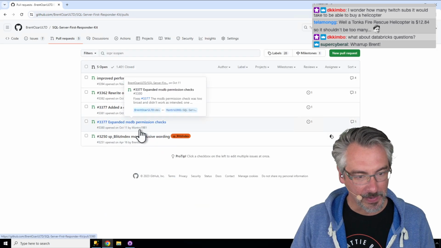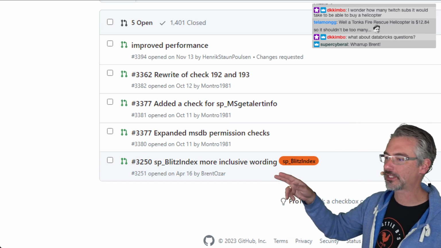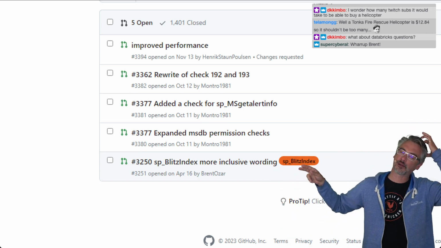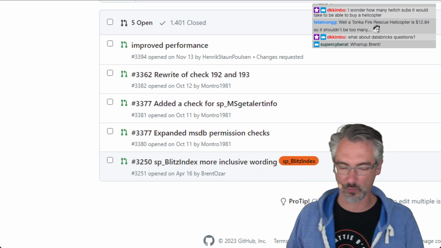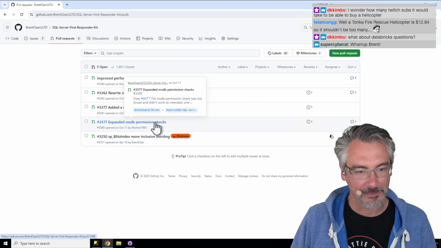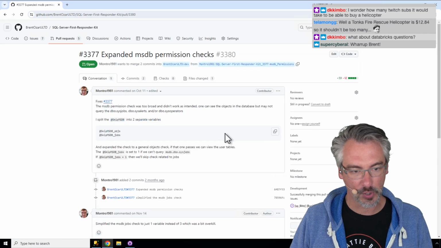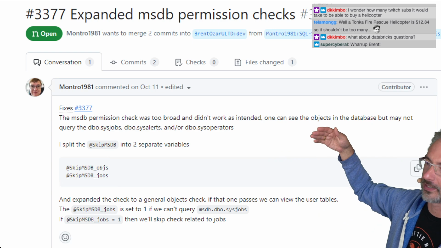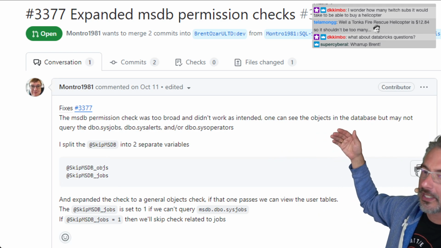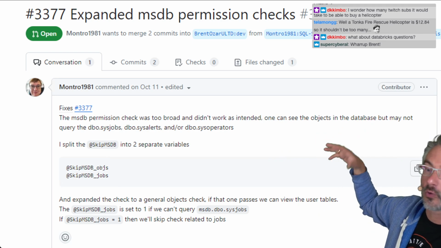Next up, expand. Oh, you should notice too, I'm skipping this one. I've had this on the back burner for a really long time, and I'm not fixing that today. It's one of those where I will fix it at one point in time. Expanded MSDB permissions checks. The permissions check was too broad and didn't work as intended. One can see the objects in the database, but may not be able to query the system tables.